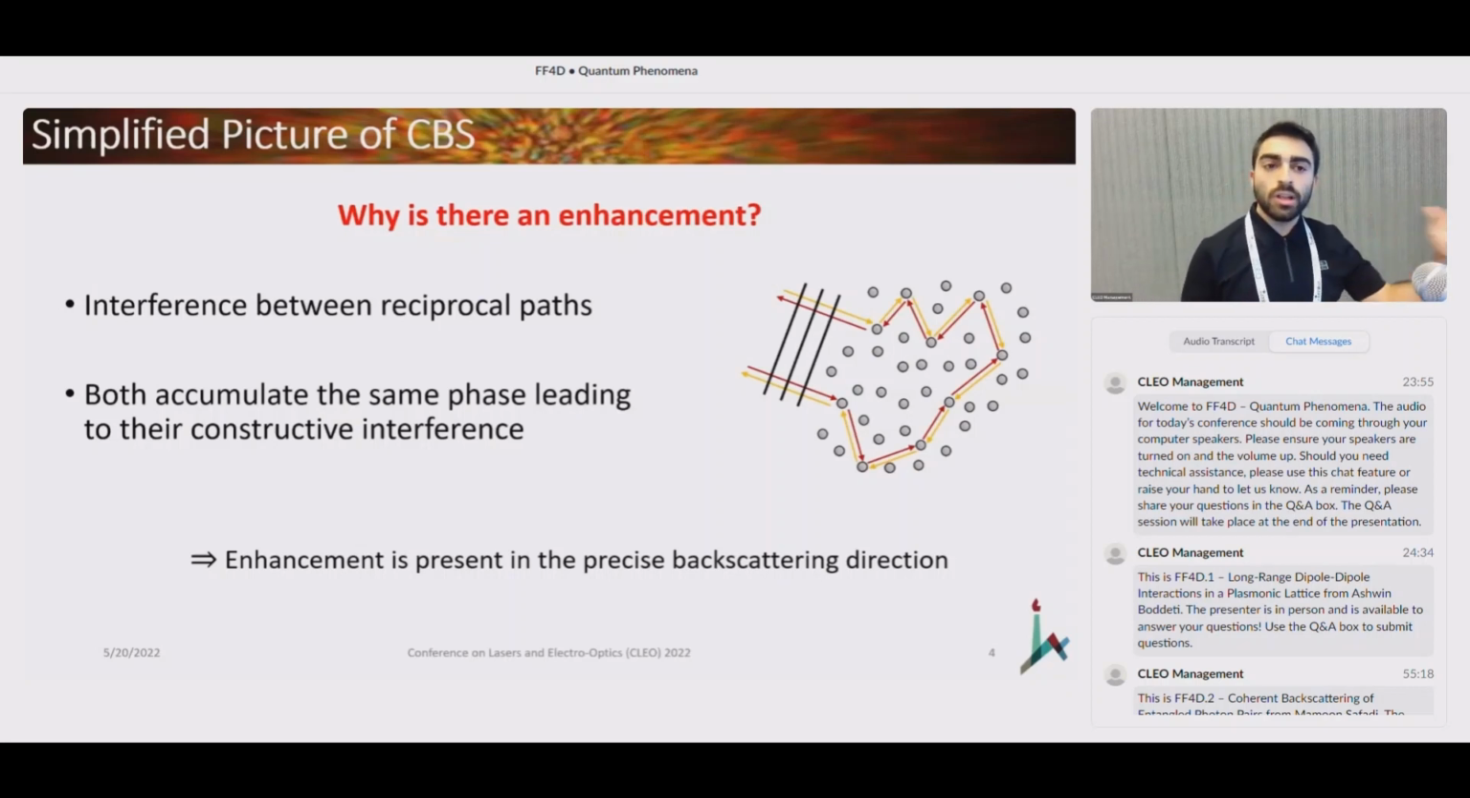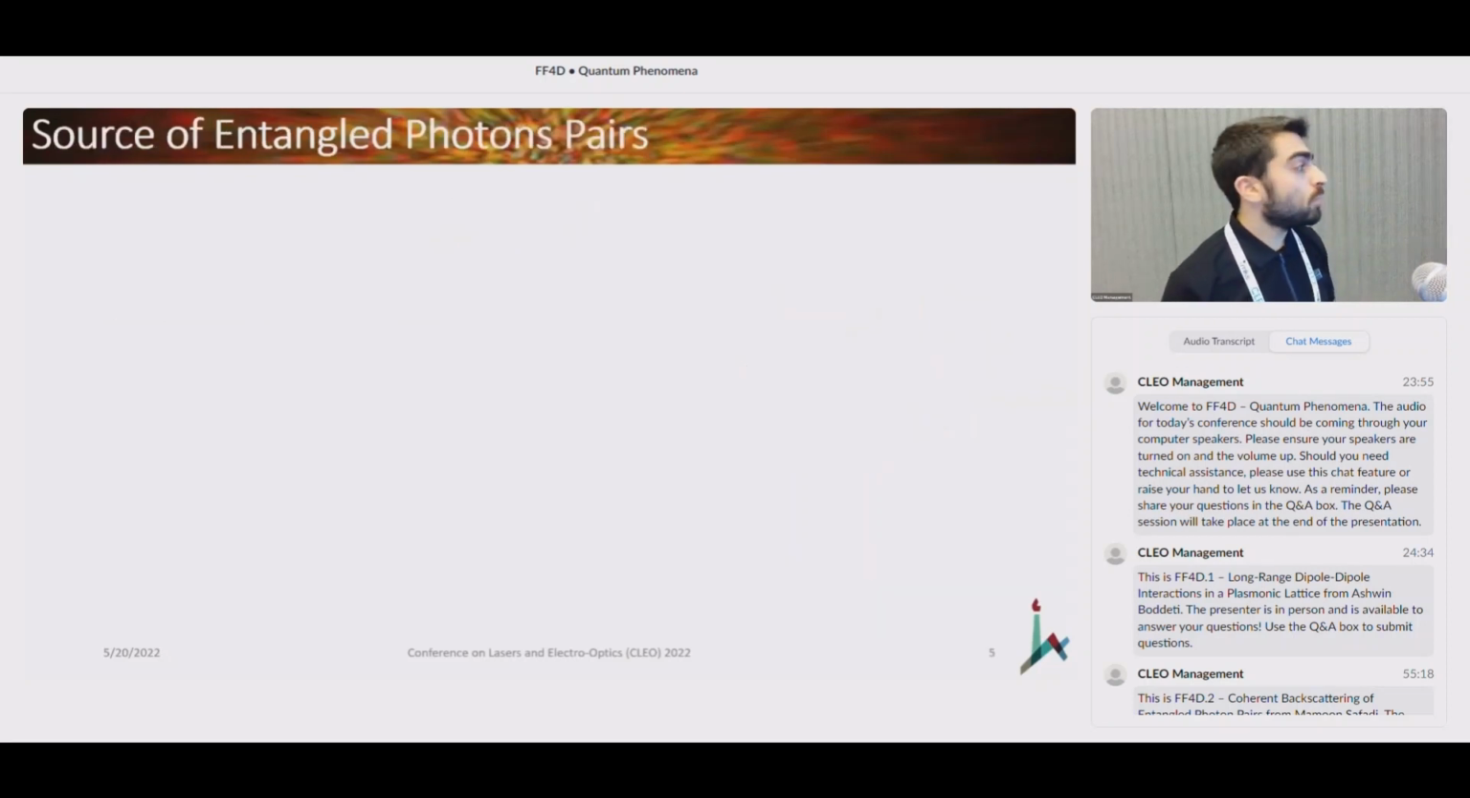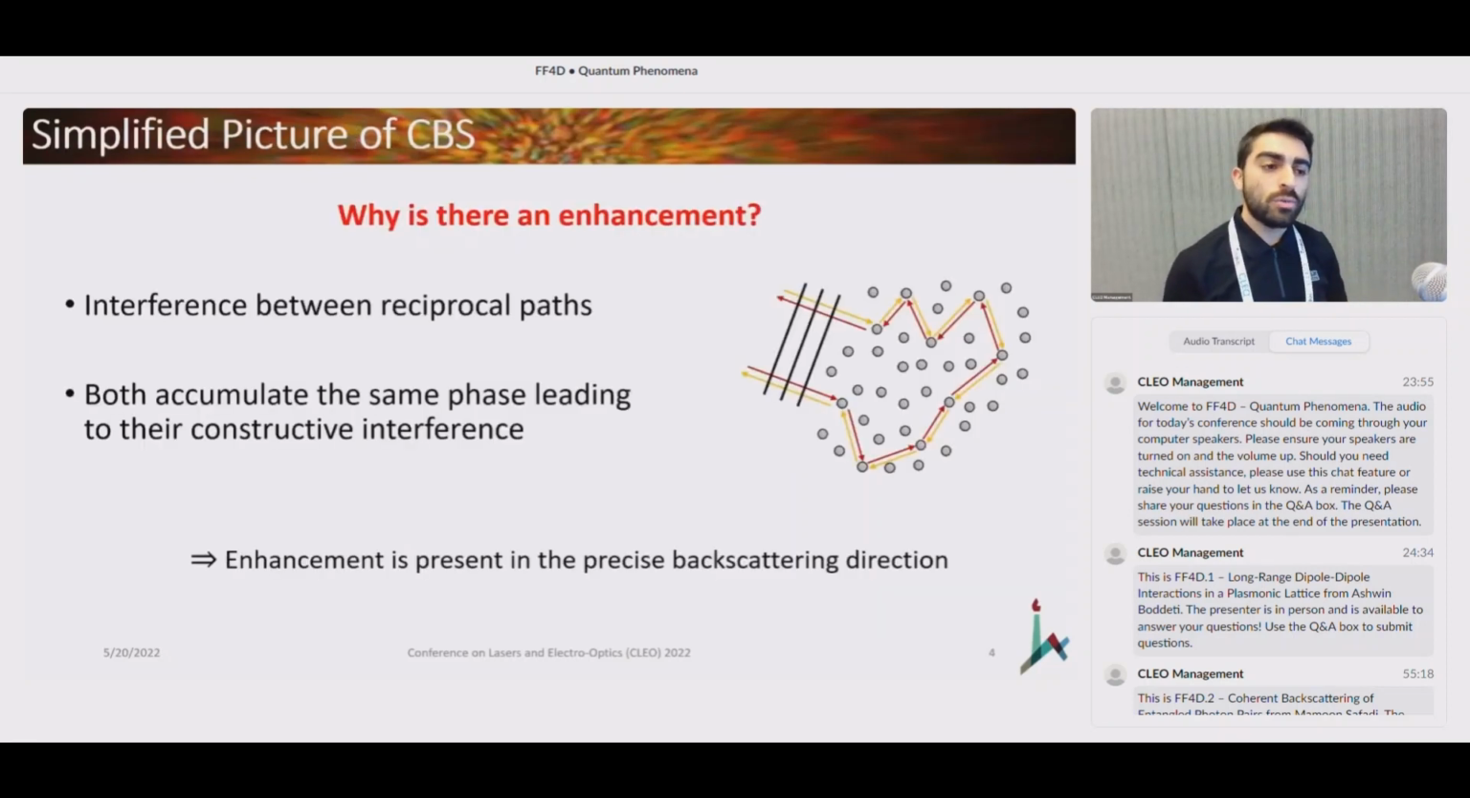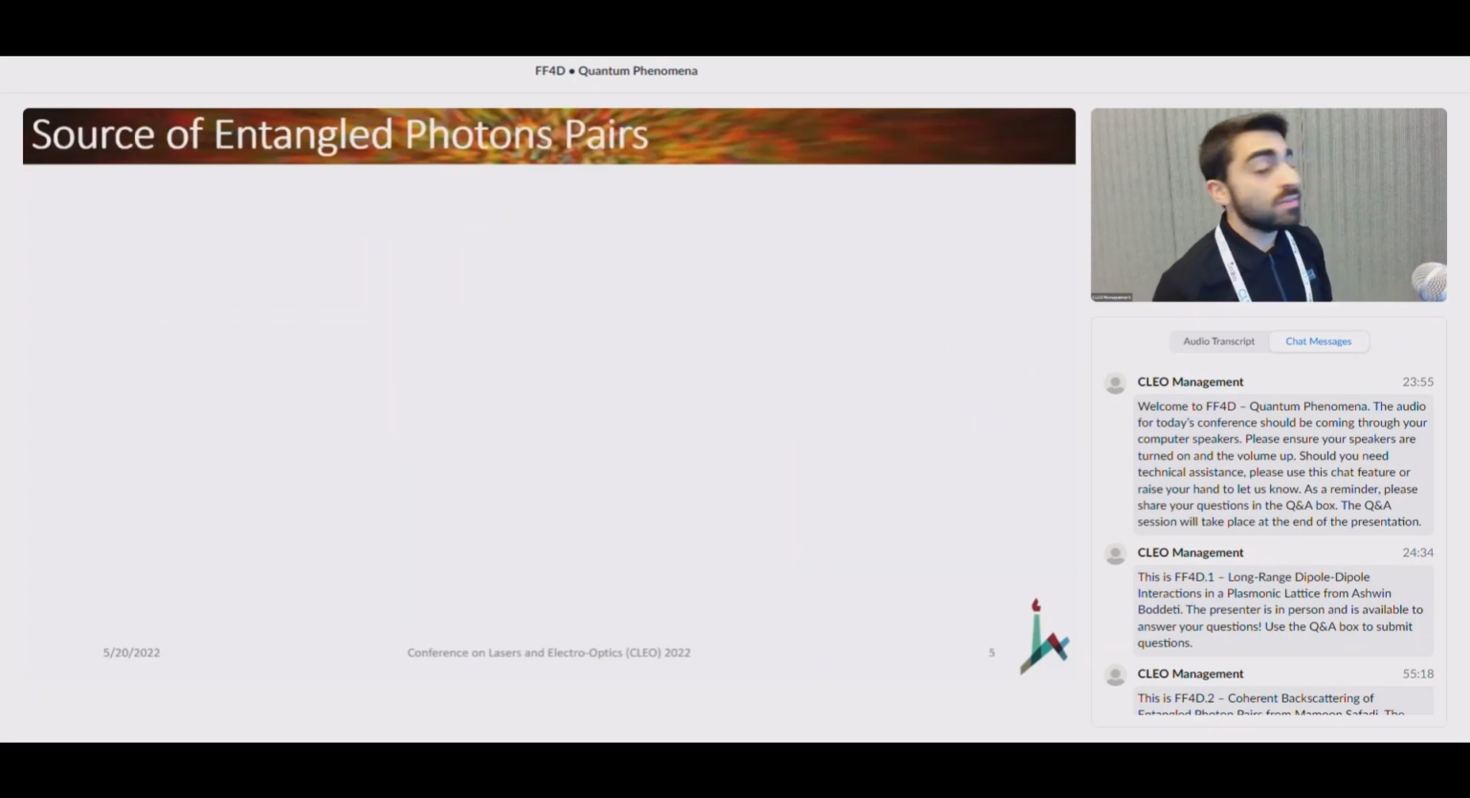You take a well-collimated laser beam that illuminates the sample that you want to probe, and you collect the backscattered light from it. At no point did people really consider what would happen if we were now to change the source itself, but not the medium. And this is exactly what we asked ourselves. We asked ourselves, what would happen if you were now to change this coherent light source, this classical light source, with a non-classical light source? And more specifically, a source for entangled photon pairs.